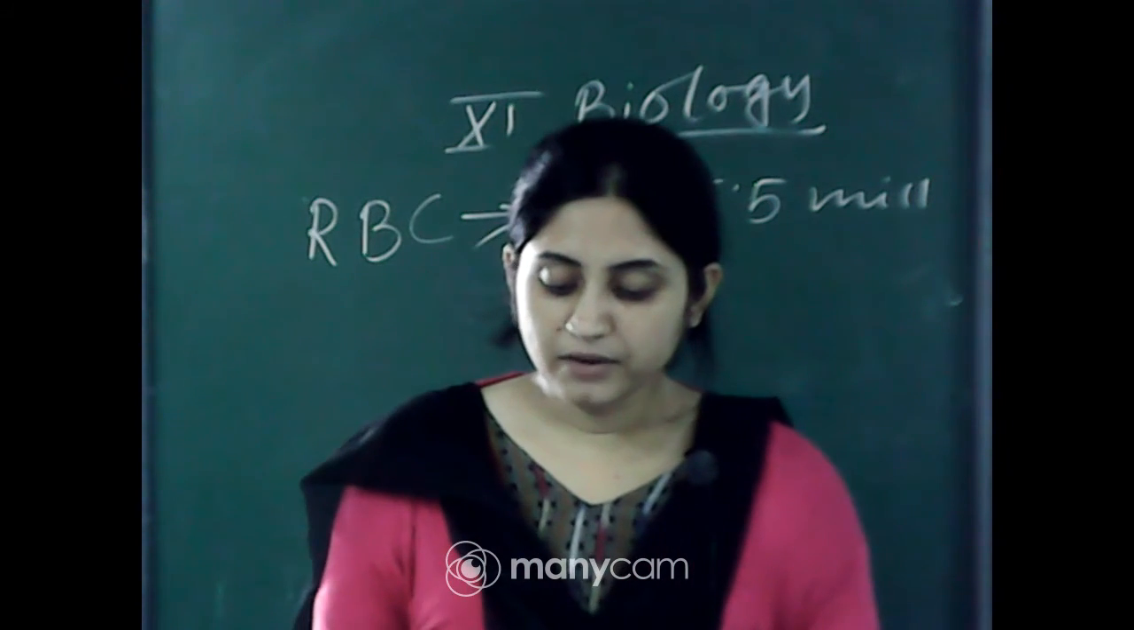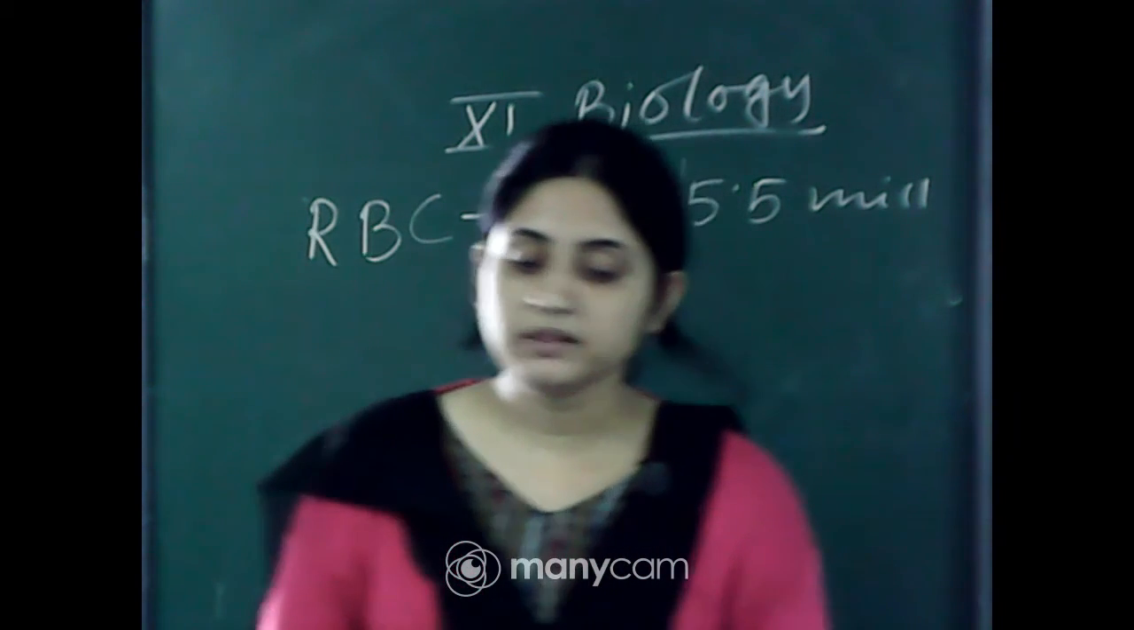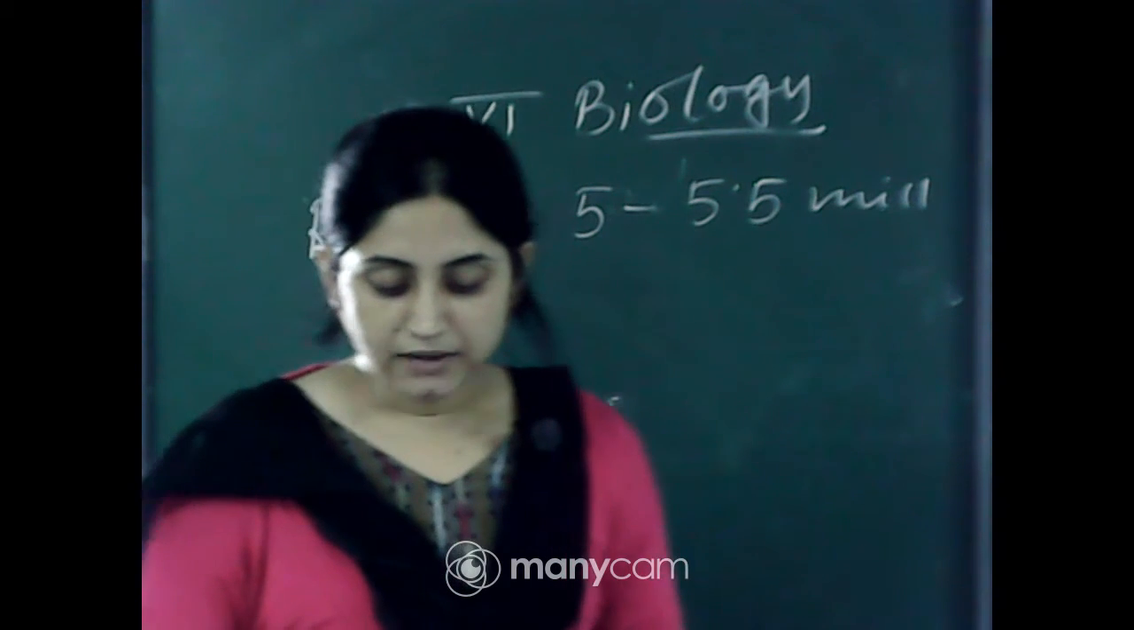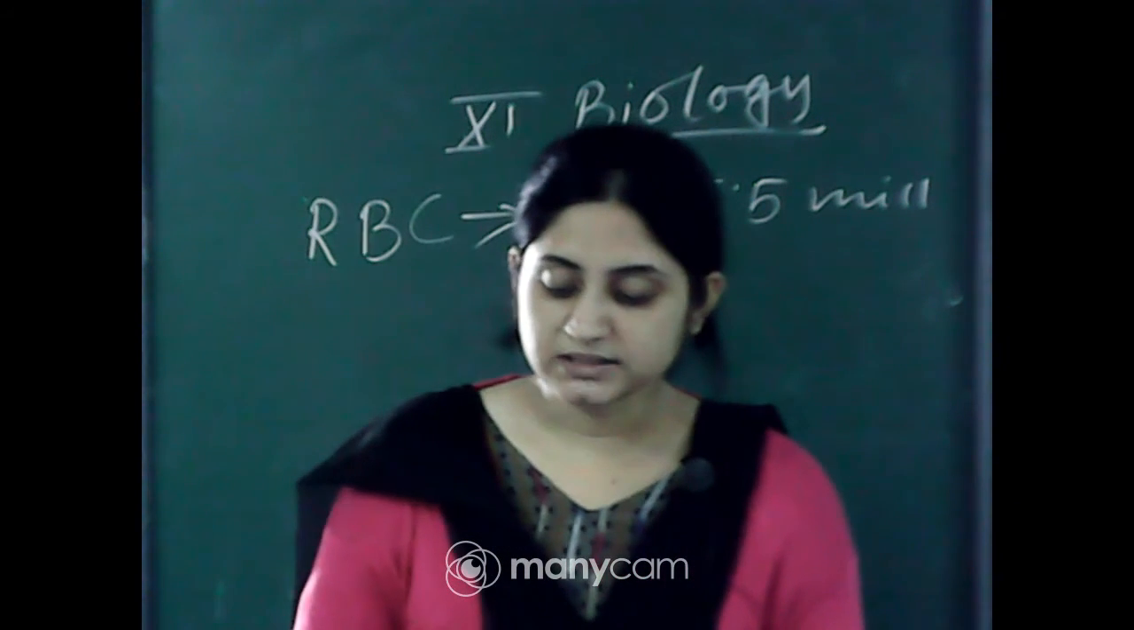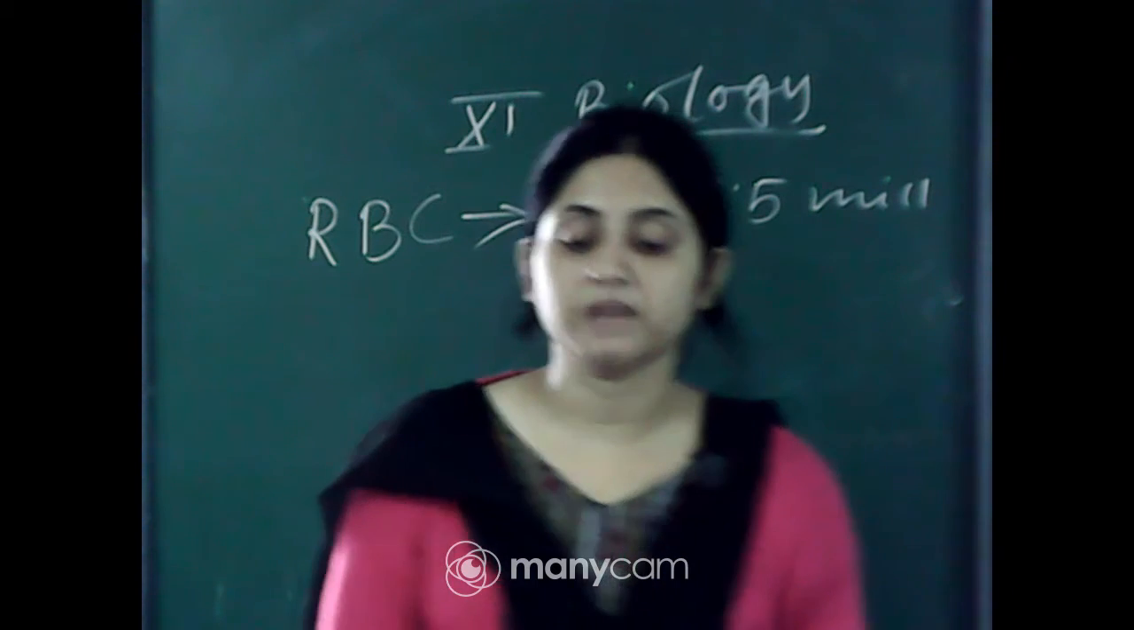RBCs are formed in the red bone marrow. From the red bone marrow in the adult, RBC is formed. And RBCs are devoid of a nucleus in most mammals and are biconcave in shape.